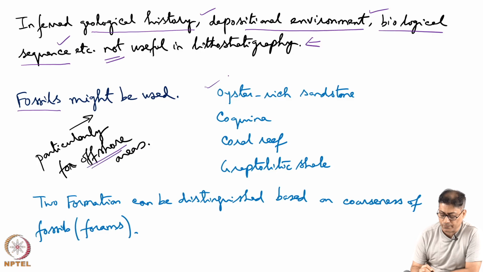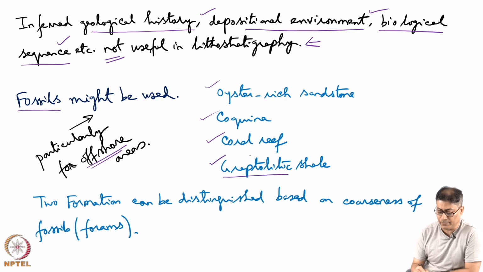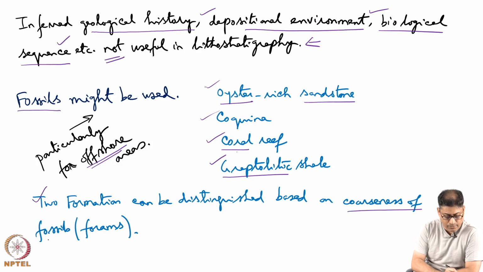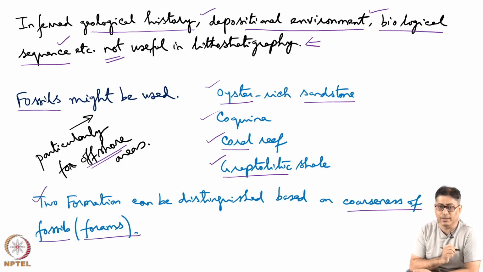Oyster rich sandstone, coquina, coral reef, graptolitic shell. So, here mere appearance is told, that graptolite is present in the shell, coral reef, a reef made up of coral, sandstone where there is oyster, but we are not looking into what kind of oyster, what are the genera, species, what are the morphological details are not covered in defining lithostratigraphy. Two formations can be distinguished based on coarseness of the fossils, for example, foraminifera.